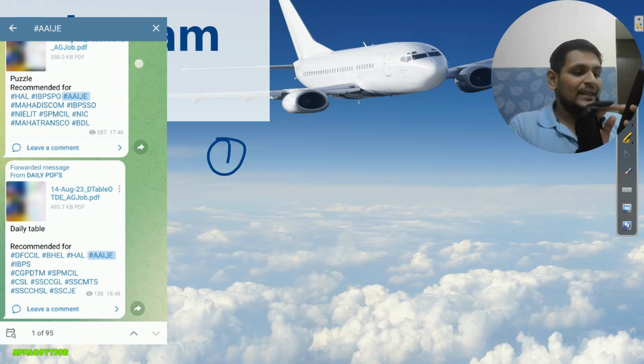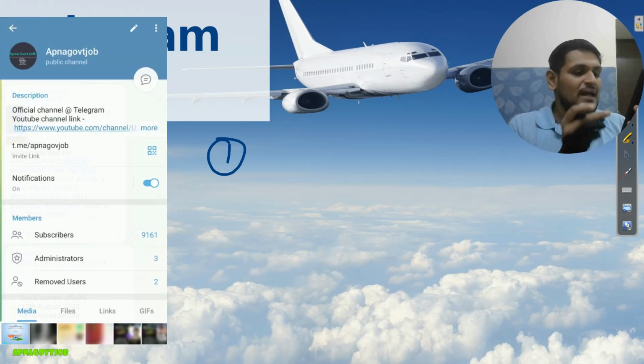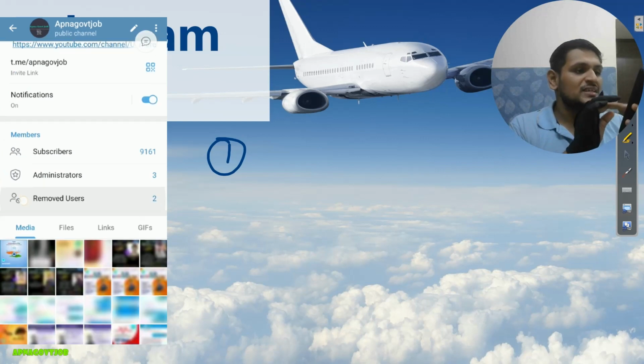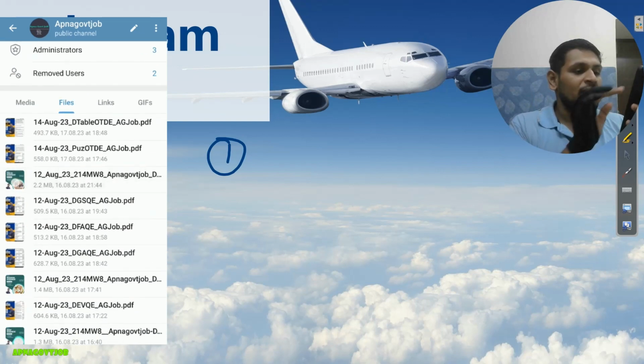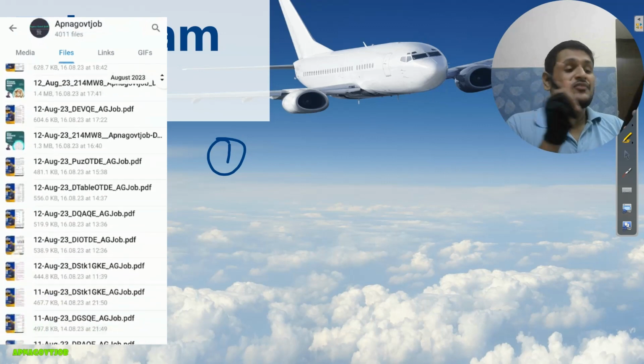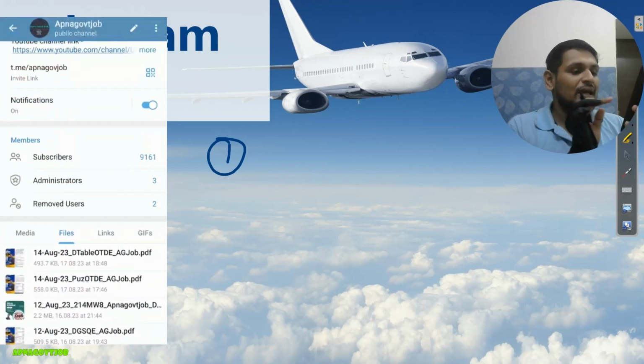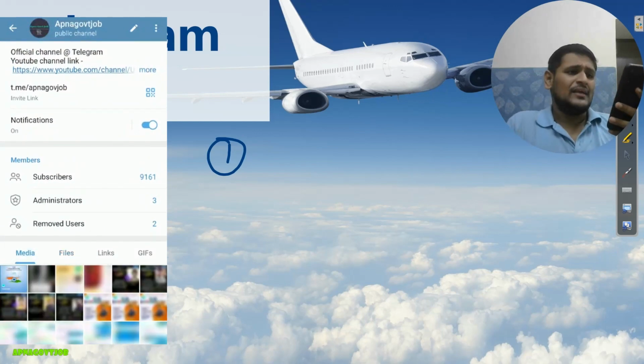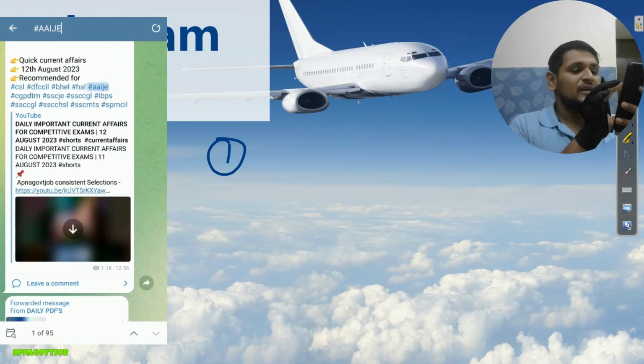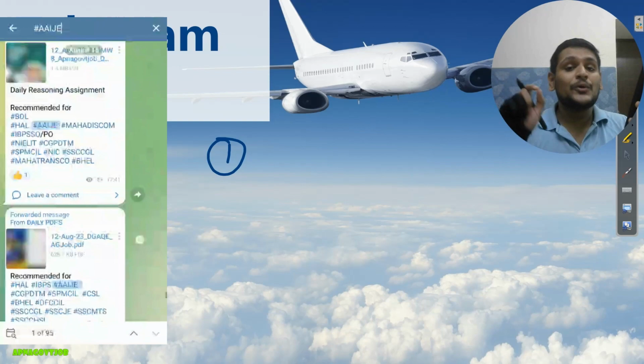Now again I will click on IJ for you, and then we will start. Let me go to 16th of August, yesterday. The first file you can see in front of you is static GK. I will click on that and open it with Adobe or any other software. Here you can see that mixed static GK questions are there.